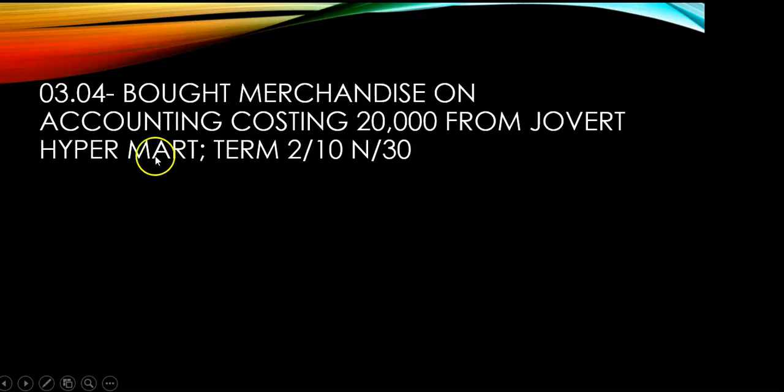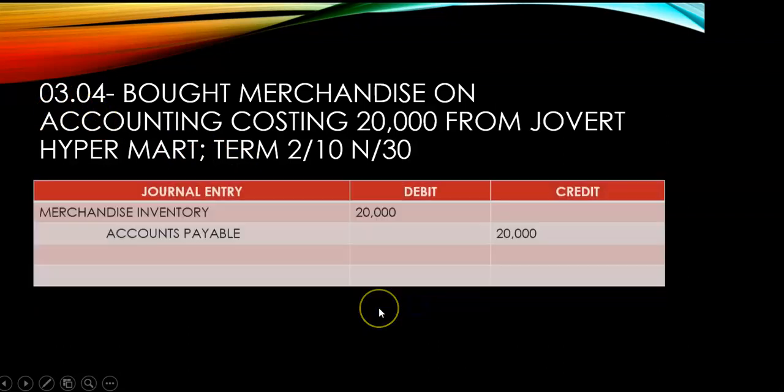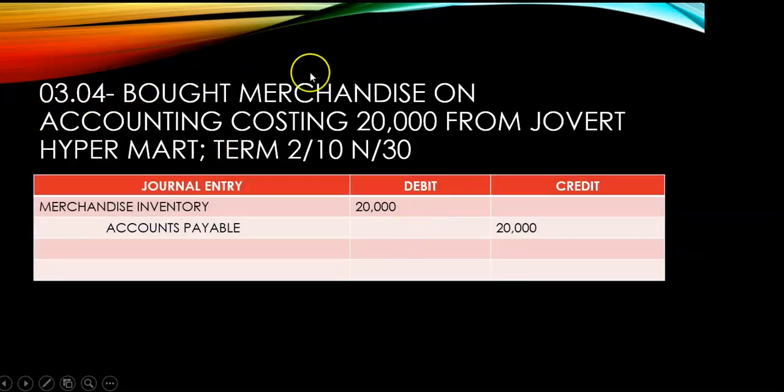Next is bought merchandise on account costing 20,000 from Joubert Hypermart, on March 3. So, ano yung ating entry? Again, dahil ikaw ay bumili ng merchandise, yung ating clue word, merchandise inventory debit 20,000. Wala naman nakalagay on credit or on cash or on account. So, bakit natin nilagay yung credit accounts payable? Because of the term 2/10, n/30. Hindi ka naman bibigyan ng term discounts kung ikaw ay hindi umutang. Kaya automatic accounts payable.